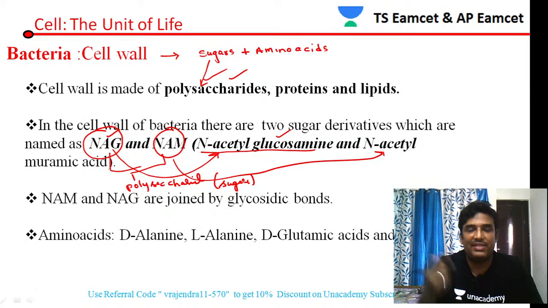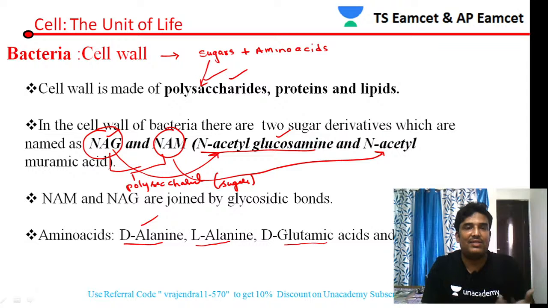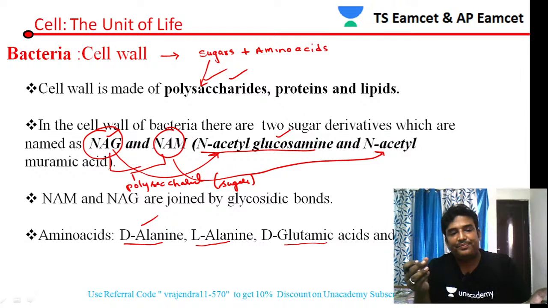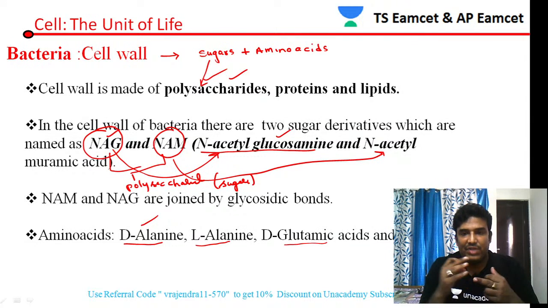Now what are those amino acids it is made up of? It is made up of amino acids like D-alanine, L-alanine, D-glutamic acid and L-lysine. These are the things it is made up of. So that is the importance of the cell wall.